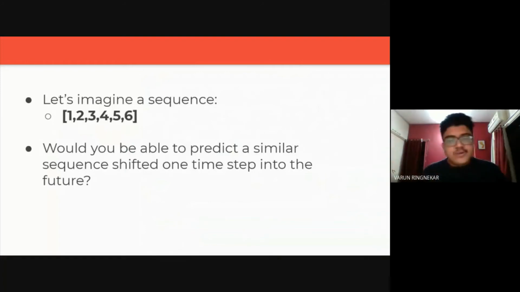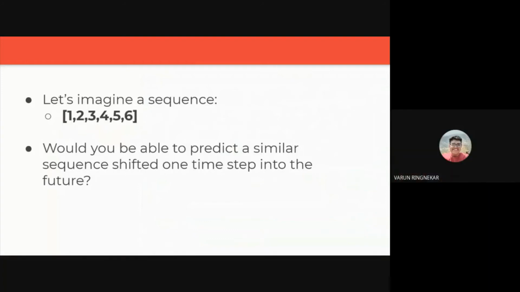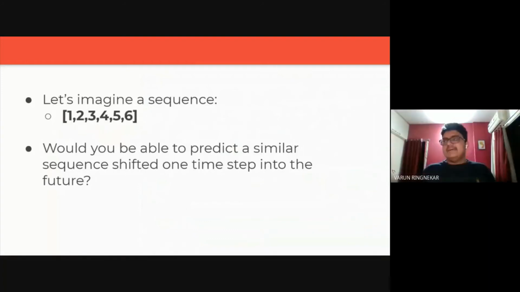Whoa, wait up. I said a lot of words which you probably couldn't understand. Words like predict a sequence and one time step. What is a time step? What do you mean by future? What do you mean by shifted into the future? We'll be going into that, but just to make this interactive, let me know what you would predict to be the next number in the sequence.